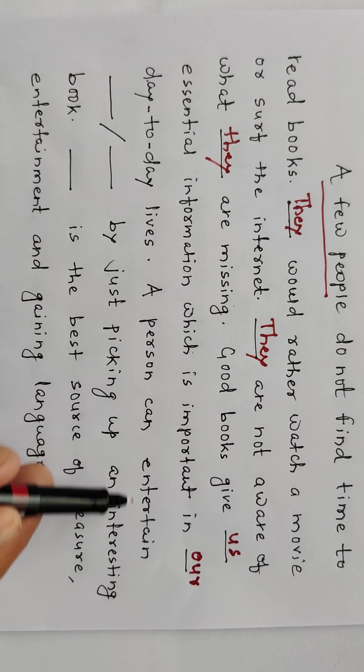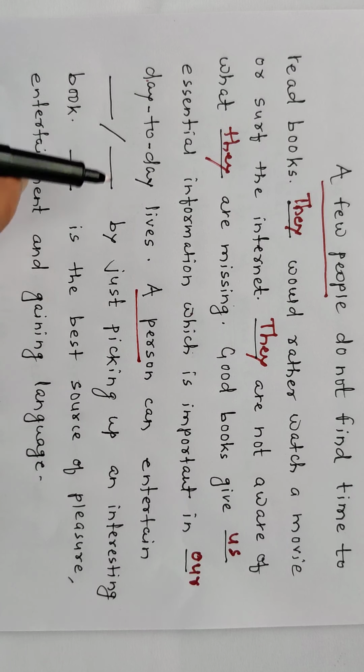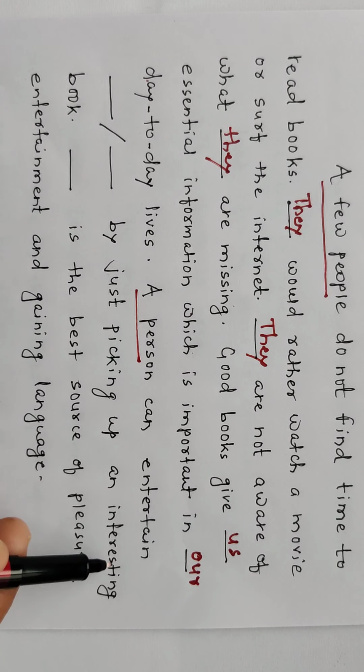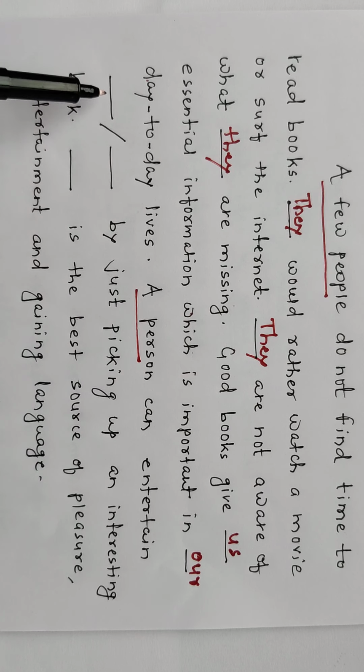A person can entertain dash dash or dash dash by just picking up an interesting book. Now the subject is person, we don't know who the person is, whether male or female. So here we have to fill in two pronouns.